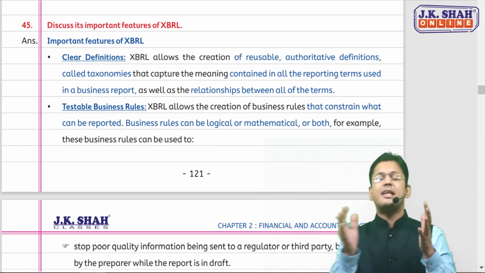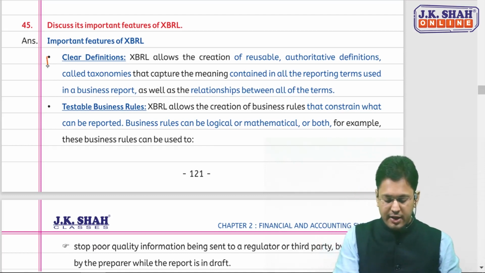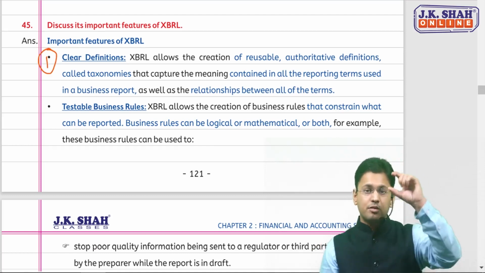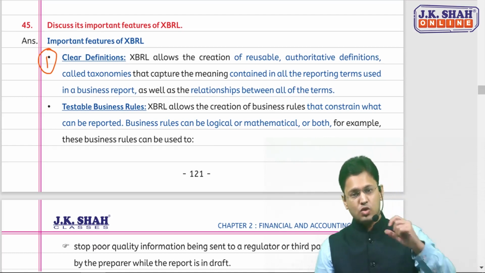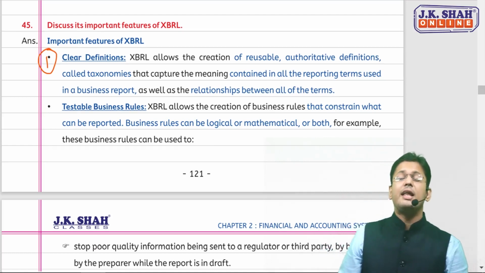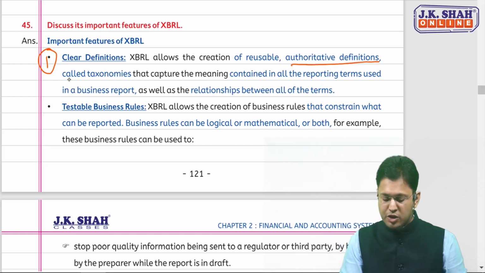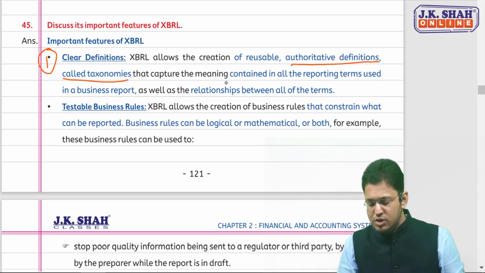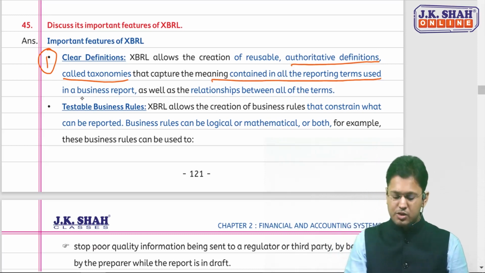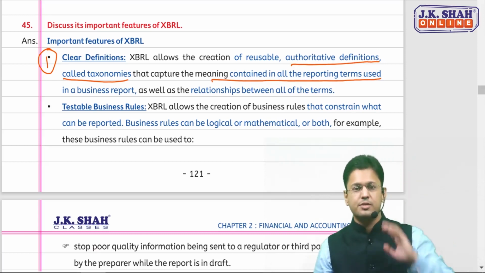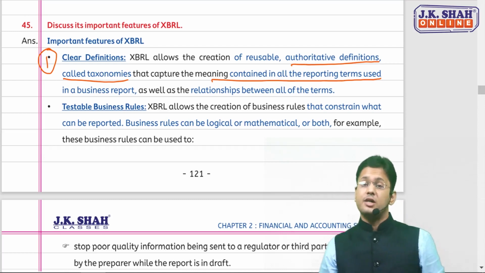Since XBRL is a language, it has a clear-cut definition of every term in a book called a taxonomy. XBRL allows the creation of reusable authoritative definitions, called taxonomies, that capture the meaning contained in all the reporting terms in the business report. So this is first.